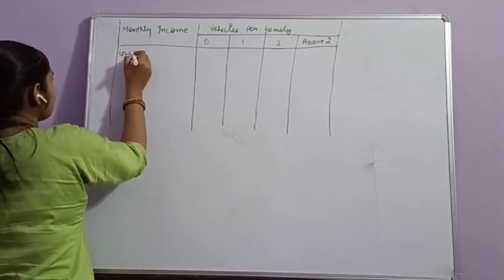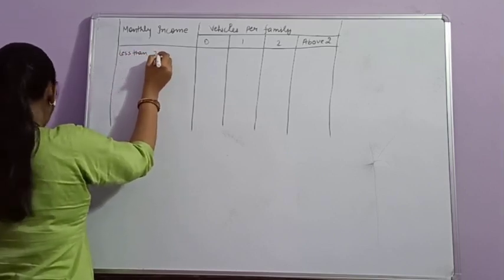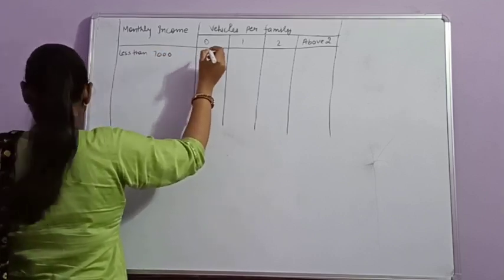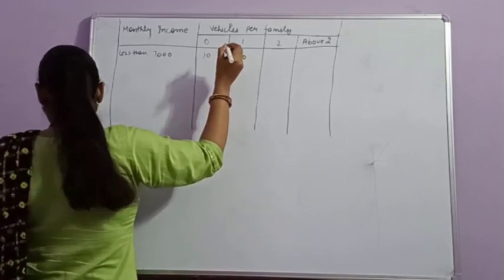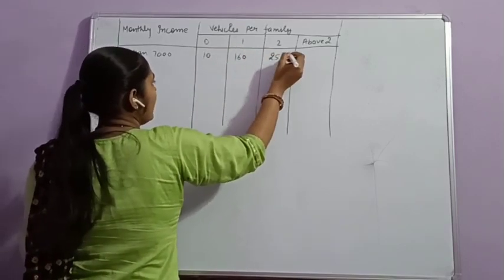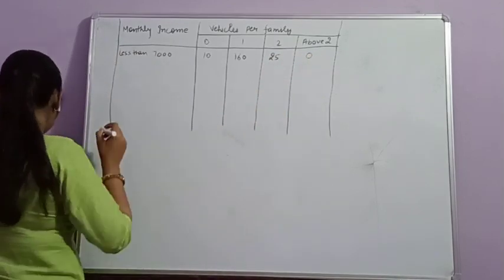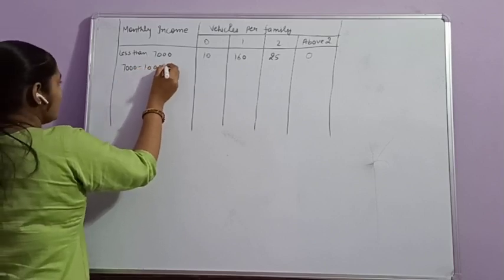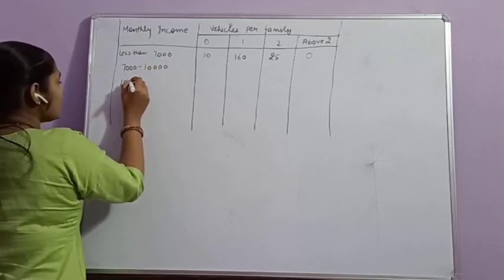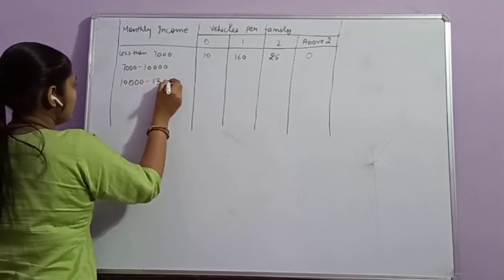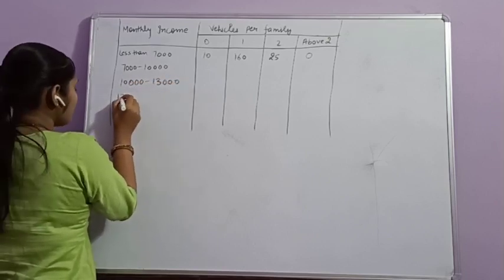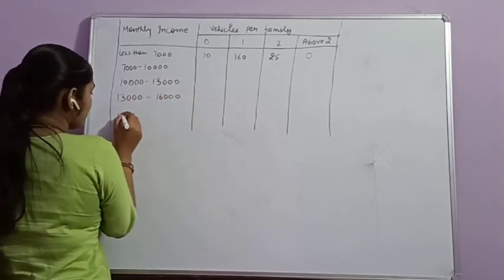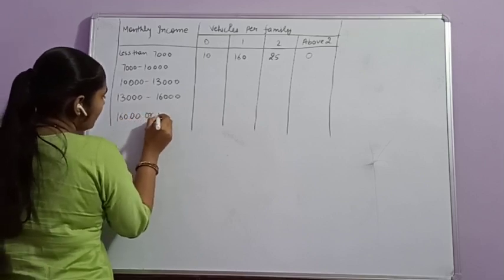When monthly income is less than 7,000, the number of families owning 0 vehicles is 10, 1 vehicle is 160, 2 vehicles is 25, and above 2 is 0. Next is 7,000 to 10,000. Similarly, next is 10,000 to 13,000, then 13,000 to 16,000. Next is 16,000 or more.